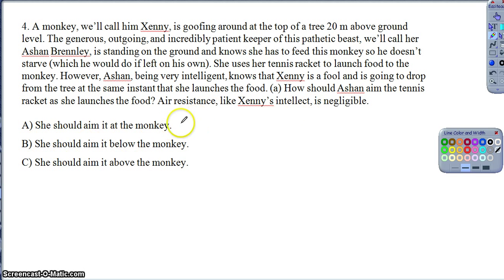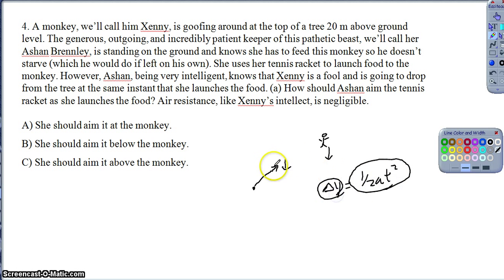If we're trying to aim and fire something at the monkey, should we aim above it, below it, or directly at it? Well, the key here is even if we're standing on the ground and the monkey is in the tree, as the monkey falls when we release it, both objects are going to accelerate downward at the same rate, and both objects are going to fall downward at that same displacement of 1/2 at squared, right? This tells me how much the acceleration affects the displacement. So because they both release at the exact same moment in time, they both fall the exact same amount based on the acceleration. And therefore we want to aim directly at the monkey, right?